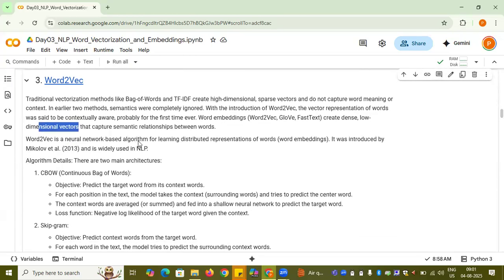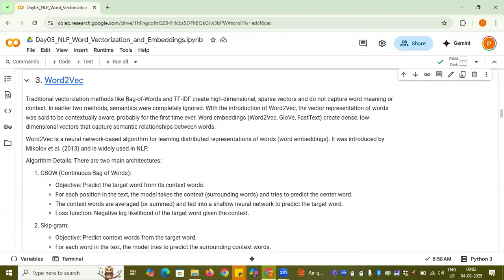Word2Vec is a neural network based algorithm for learning the representation of a word. It was introduced in 2013, right? So it's based on the neural network. It's a statistical method, and since it's a neural network, it's very probabilistic kind of thing. Word2Vec is a neural network based method that got introduced in 2013.